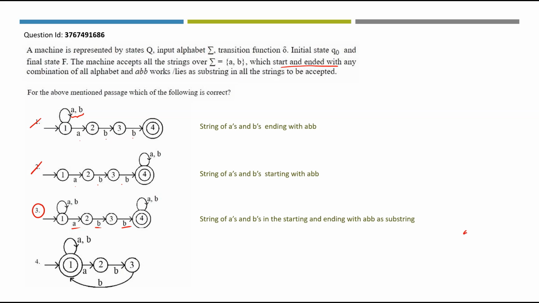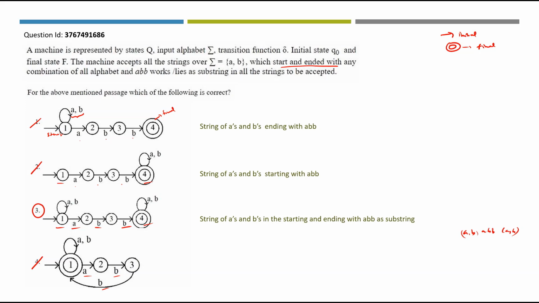Regarding fourth one, it is starting with AB combination, then it has the string A, B, B. Again we are given A and B combination. But why is option 4 ruled out? Here you can find this symbol to be the starting state and this symbol to be the final state. So initial will have this particular symbol and final will have double circle on the state. So this will be final.